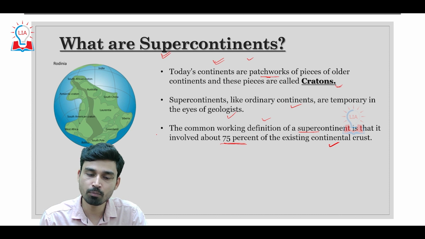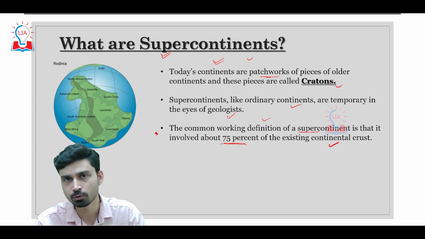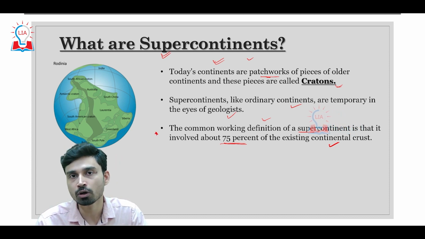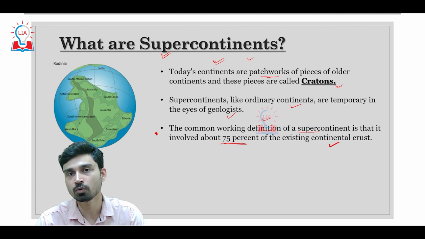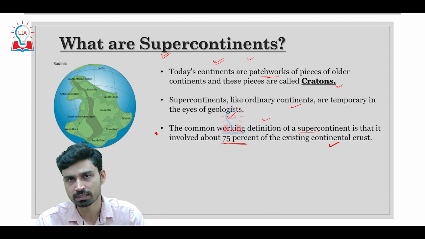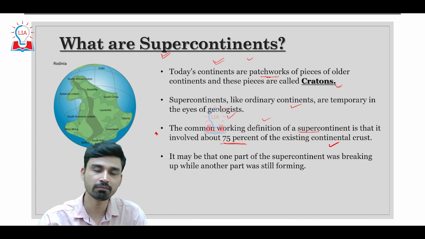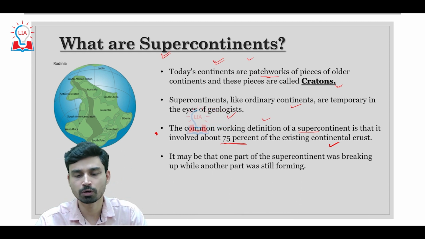Now this is a very important point, because many times people are confused and think that only if all the landmasses join together can you say that a supercontinent is formed. But this is not the case. Even as of now, if 75% of the earth's continents join together to form a single landmass, then we can have the formation of a new supercontinent.